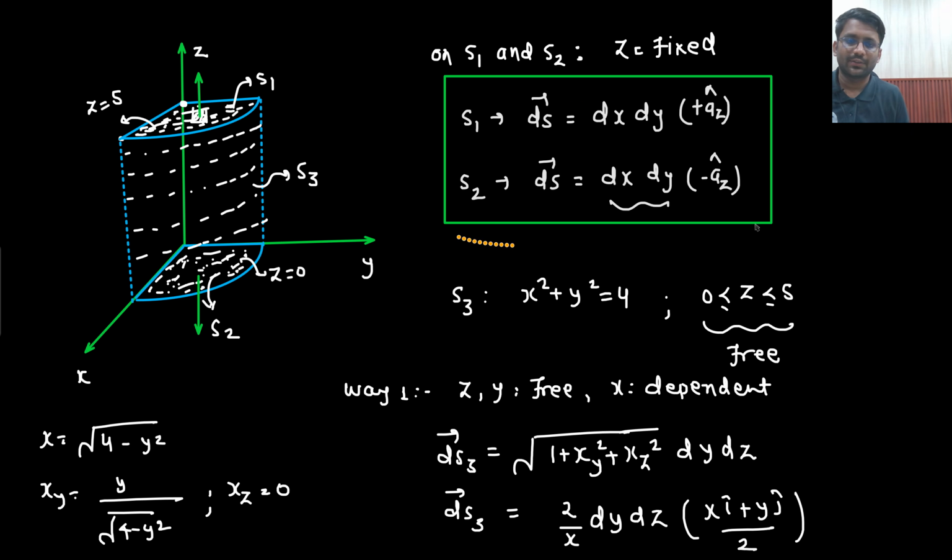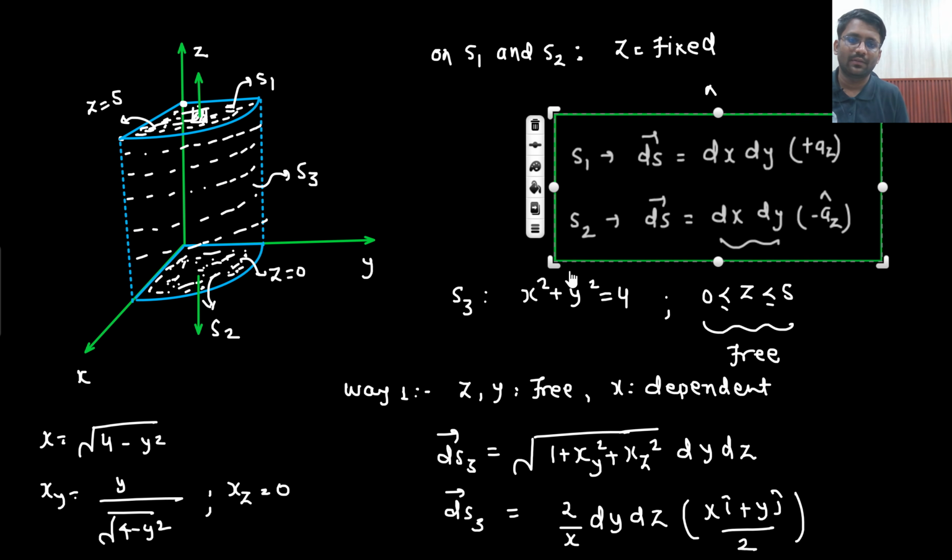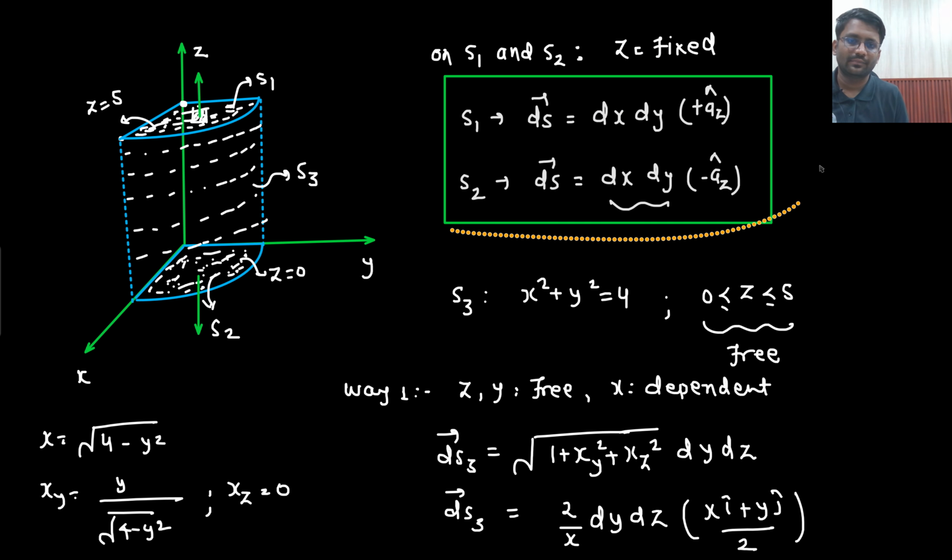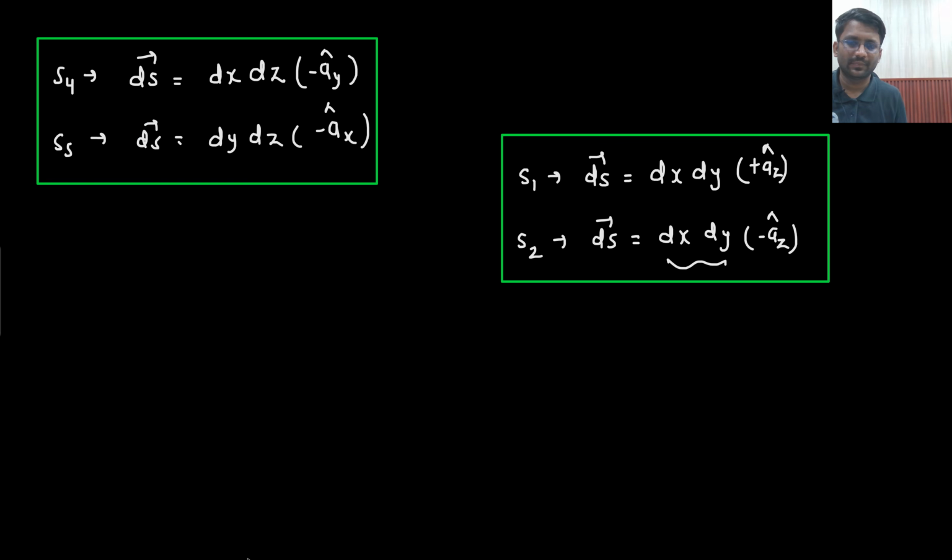This is the result of S4, S5, and the result of S1, S2. And what about the result of S3? The result of S3. So two possible answers are there. So for S3, two possible answers are there.